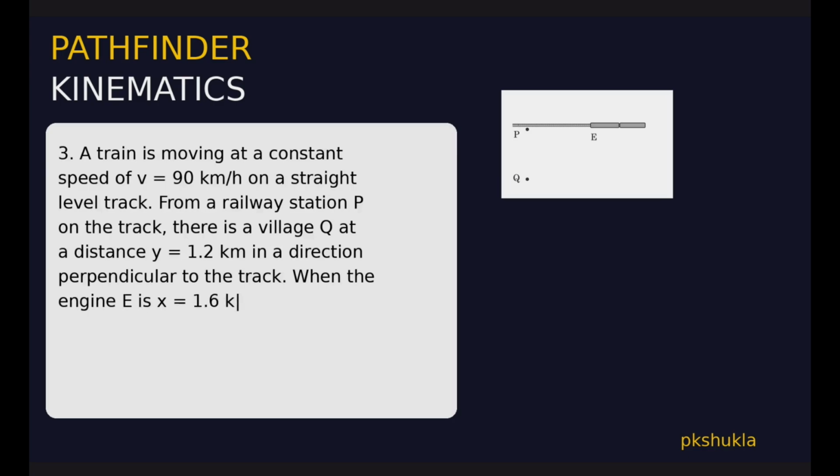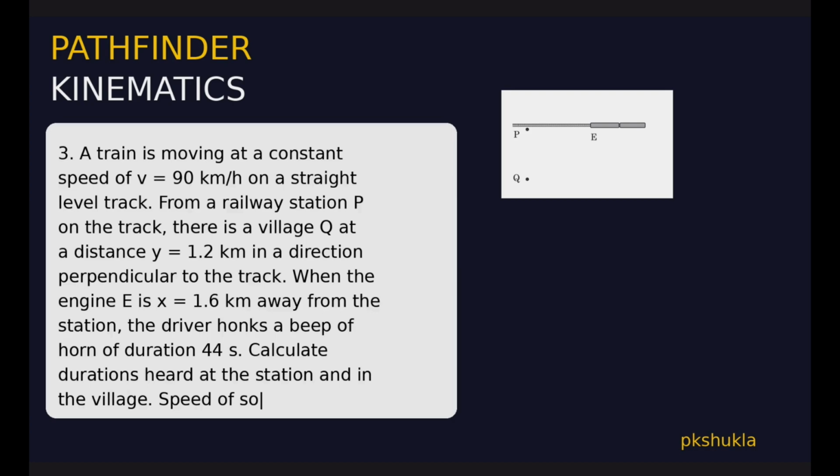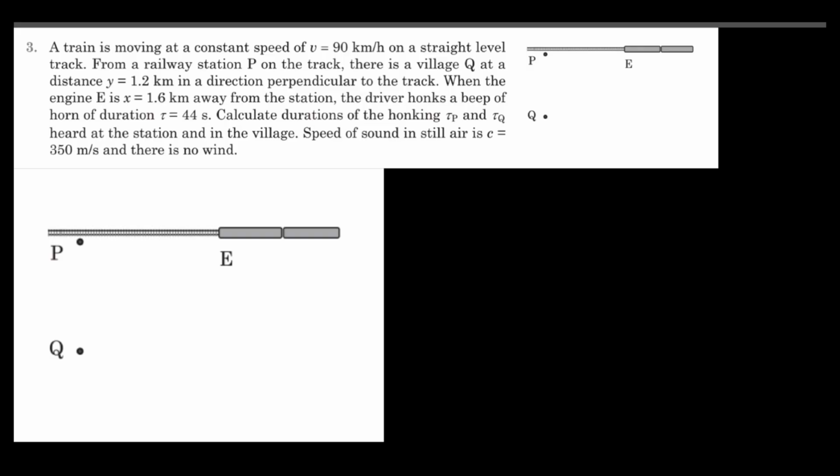When the engine E is 1.6 km away from the station, the driver honks a beep of horn of duration 44 seconds. Calculate durations heard at the station and in the village. The speed of sound is 350 meter per second.